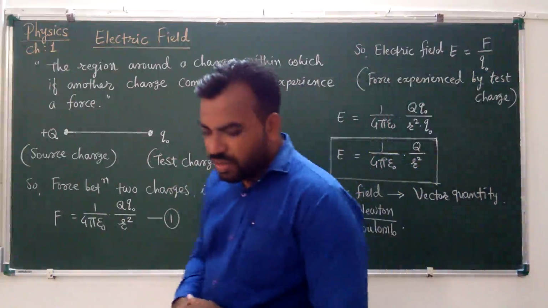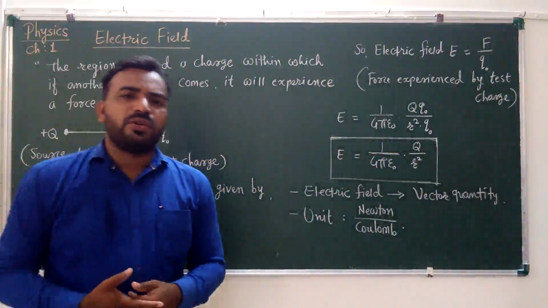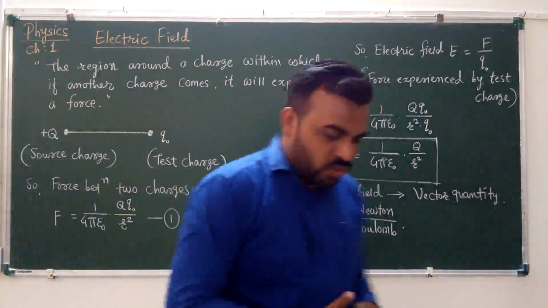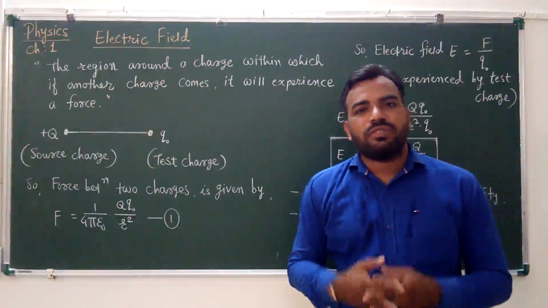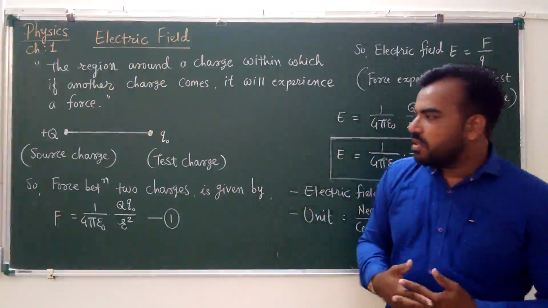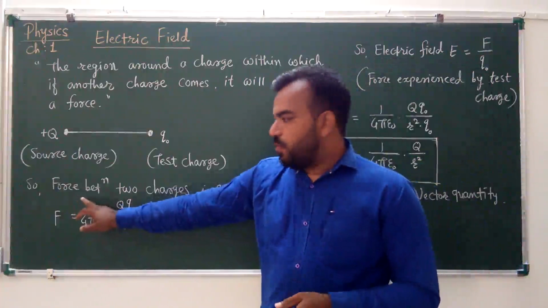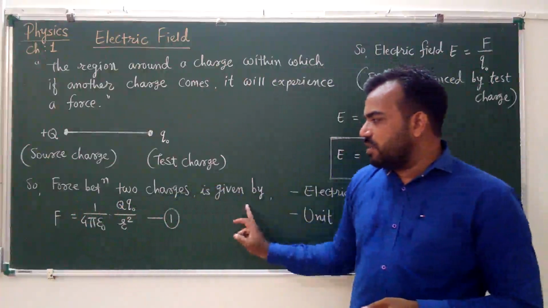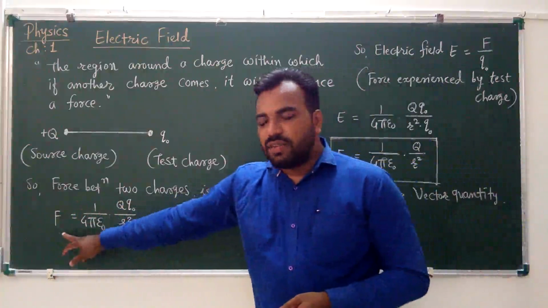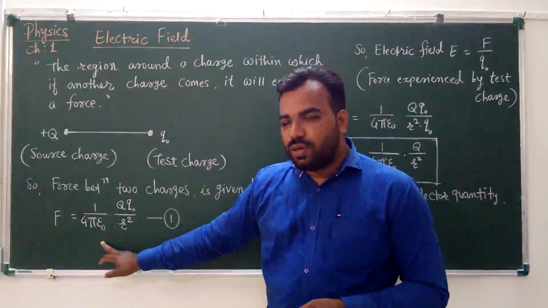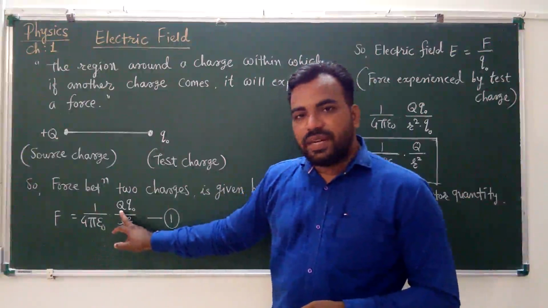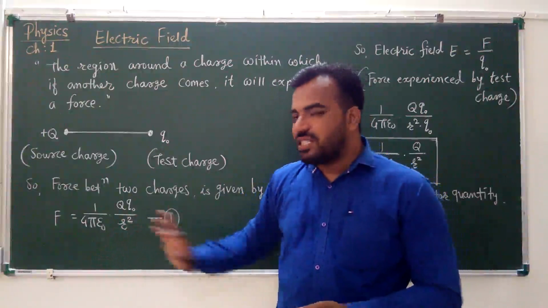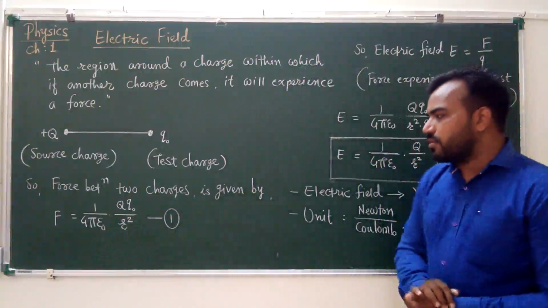Now here we have two different charges, so according to Coulomb's law, there will be some electric force. Force between two charges is given by F is equal to 1 upon 4 pi epsilon naught, capital Q small q0 upon r square. Okay.